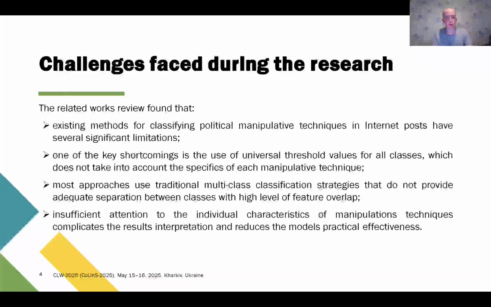The related works review found that existing methods for classifying political techniques in internet posts have several significant limitations. One of the key shortcomings is the use of universal threshold values for all classes, which does not take into account the specifics of each manipulation technique. Most approaches use traditional multi-class classification strategies that do not provide adequate separation between classes with a high level of feature overlap. Insufficient attention to the individual characteristics of manipulation techniques complicates the interpretation of results and reduces the model's practical effectiveness.